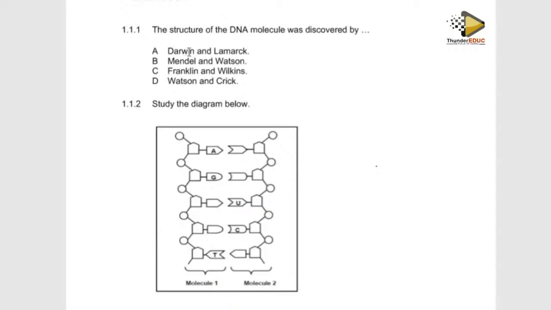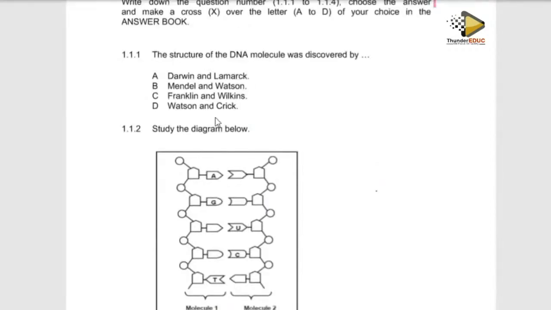All right. So Darwin is not involved in DNA. Lamarck is not involved in DNA. These people are involved in evolution. So we're going to see them in evolution. Darwin and Lamarck are involved in evolution, so we don't see them in DNA. And what about Mendel? Mendel is involved in genetics. We see that Mendel is in genetics. Watson, yes, we see that Watson is there, but Watson is not with Mendel.